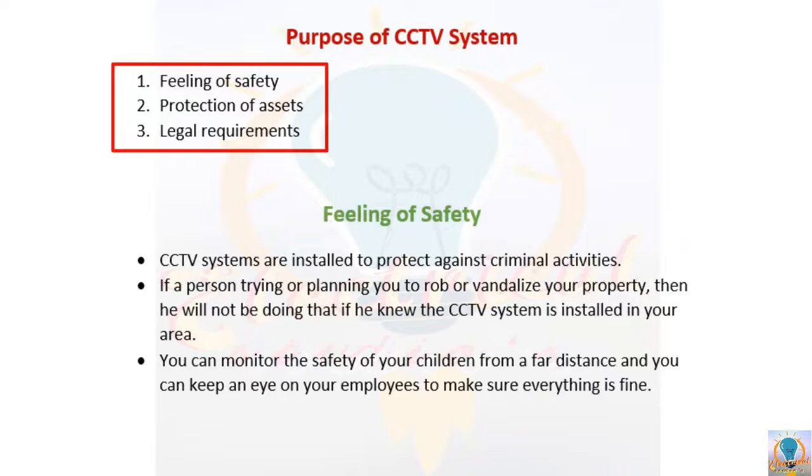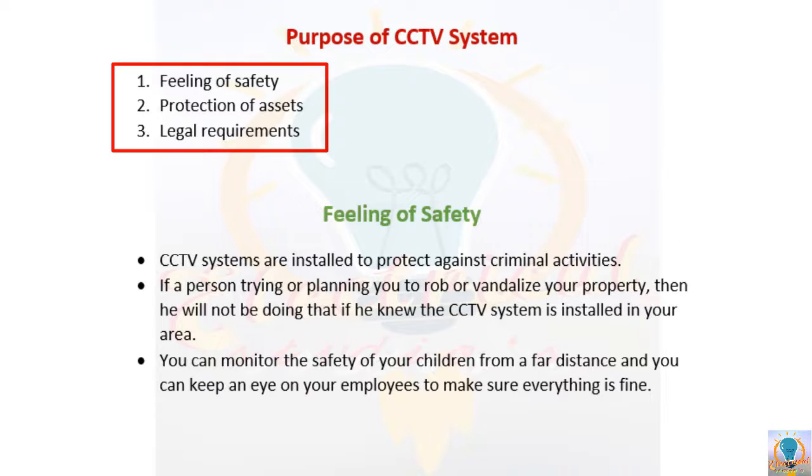As we know, security of lives and safety of our things are fundamentally important in every aspect of life. Instead of a CCTV system, you may think that we have another option of security guards for our premises. But the security guard can provide us security in a very limited area.